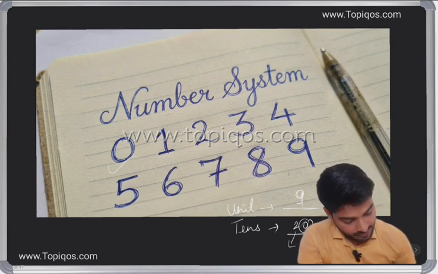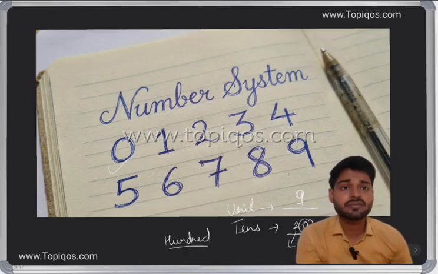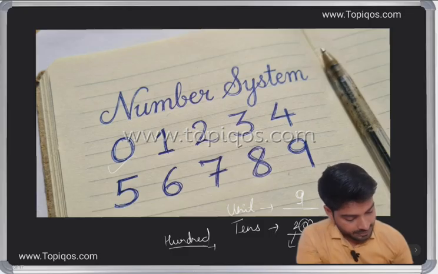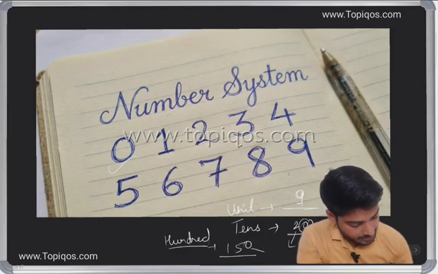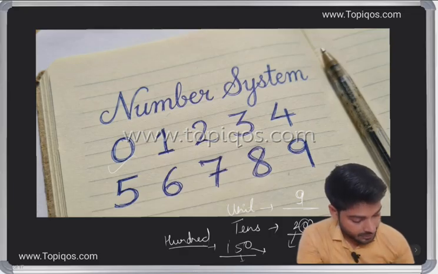Then we have the hundreds. If we take 150, then 0 is at the unit place, 5 is at the tens place, and 1 is at the hundreds place.